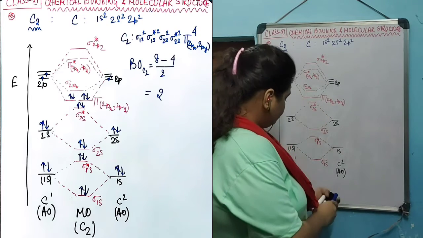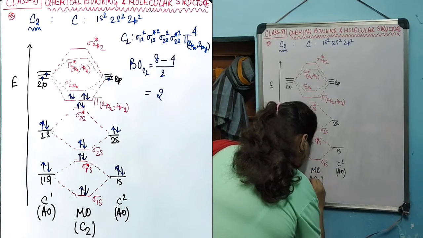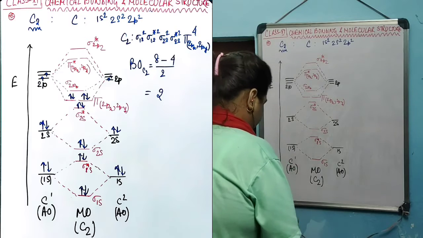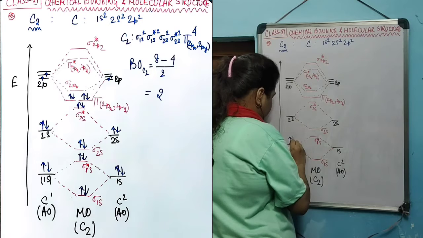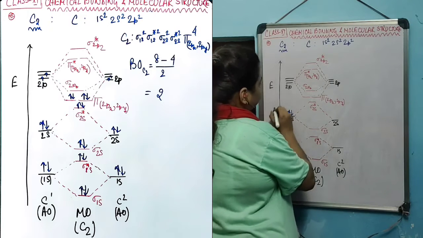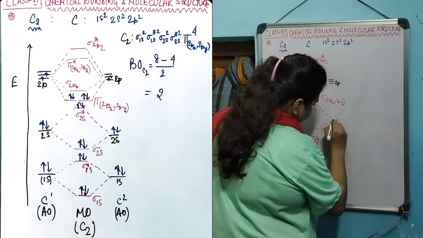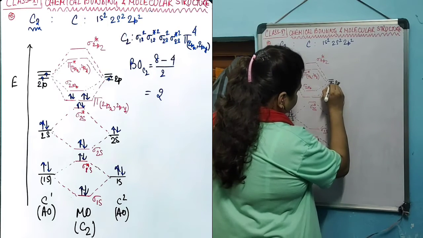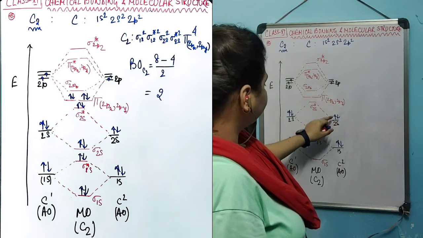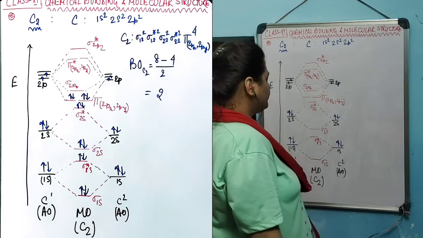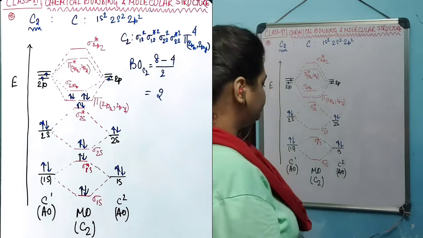That is how the molecular orbitals of the C2 carbon molecule are constructed. Now each carbon atom contains two electrons in 1s, two electrons in 2s and two electrons in 2p. The same is true for the second carbon atom. So in total 12 electrons are going to occupy the molecular orbitals in accordance with their energy levels.